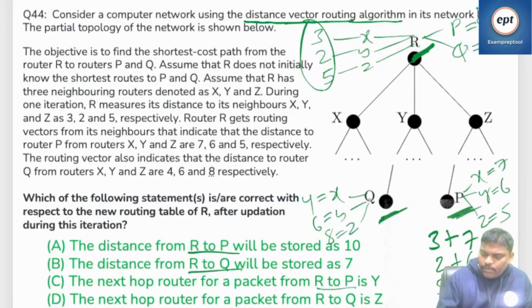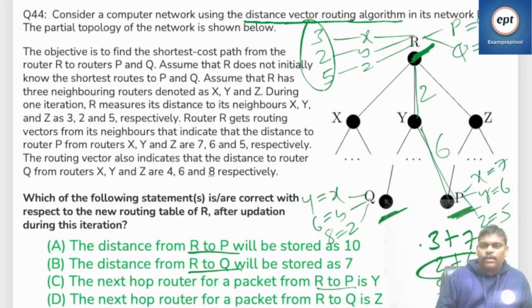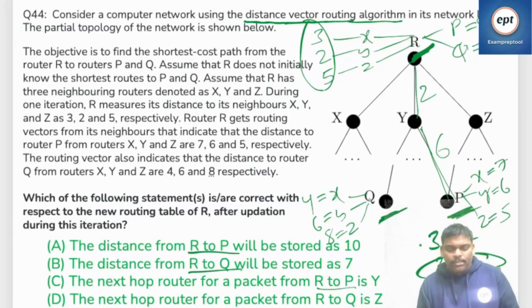How is it 8? R to Y is 2. Next, Y to P, how much? Y to P is 6. So 8 came. This is better. Right? Fine. So that is okay. I think you got one thing.